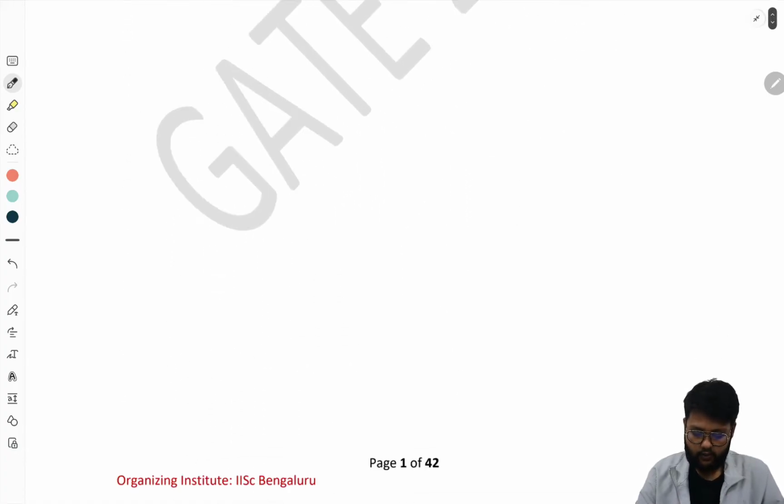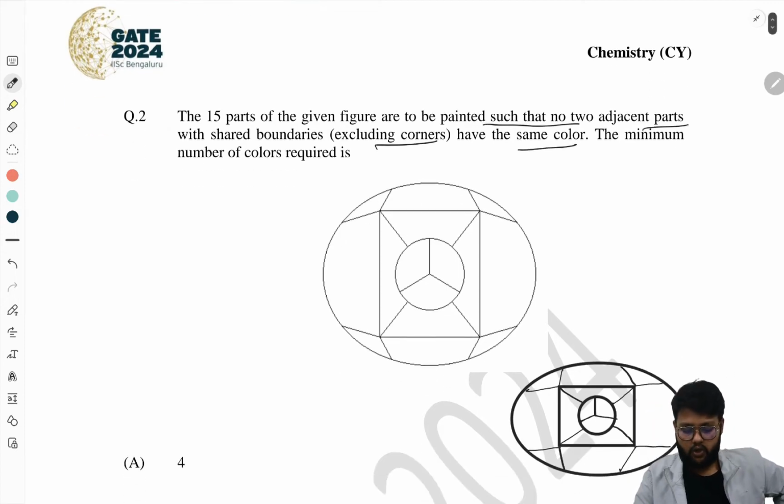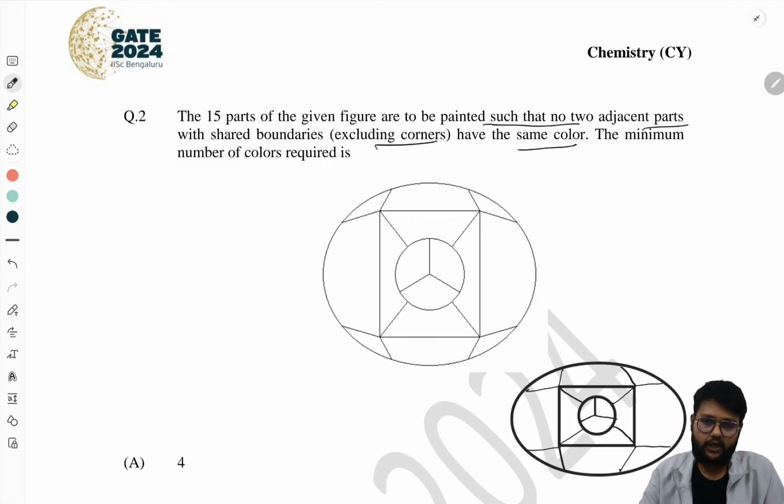Okay, so the next question. You can see that 15 parts of the given figure are painted in such a way that no two adjacent parts with shared boundaries, excluding corners, meaning corners can be shared, have the same color. When no parts sharing boundaries have the same color, the minimum number of colors required is asked. So it can be done in two ways. The question is asked for the minimum number of colors.